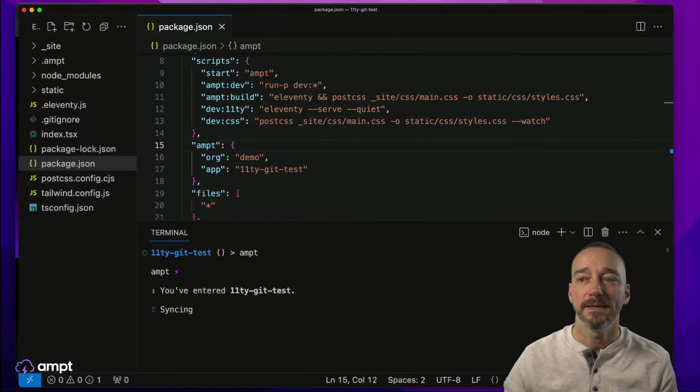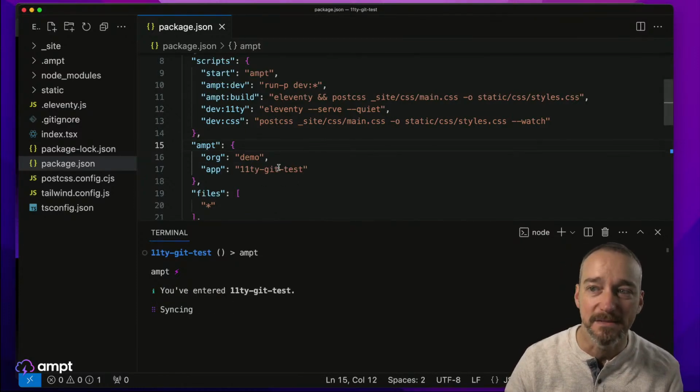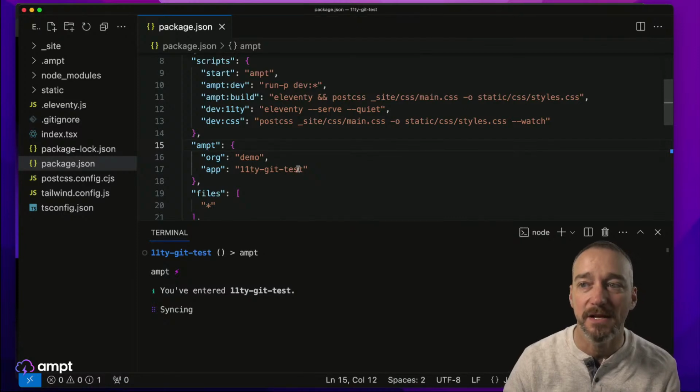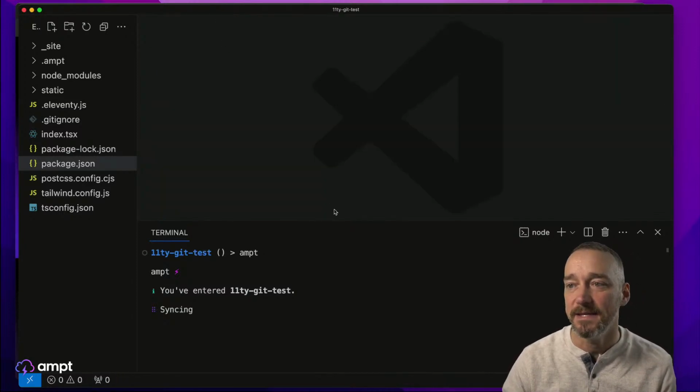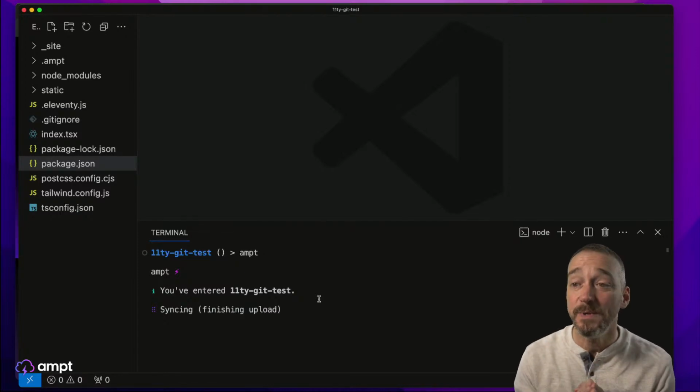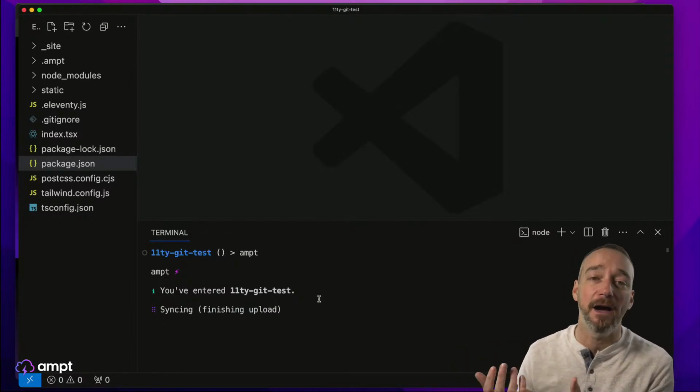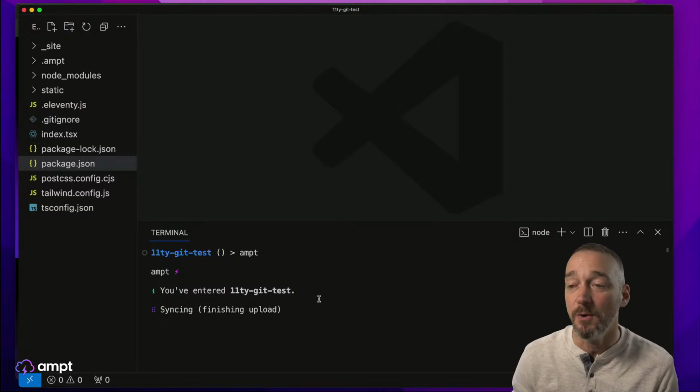It already knows I want this to be in that org, and you can see that it updates my package.json now to have the new name of it there. All right, so this is an example of how the Ampt service or the orchestrator works, right?